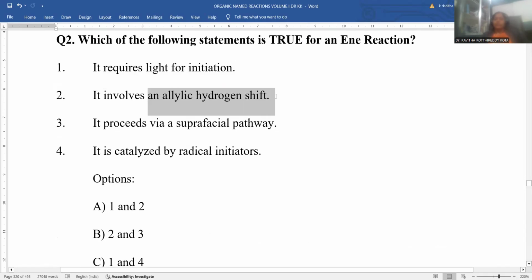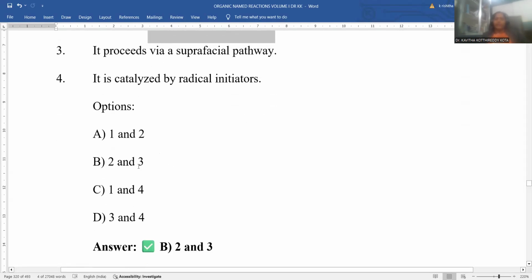Allylic hydrogen shift is the mandatory condition. Here the three mandatory conditions are there. One is allylic hydrogen shift, second is the sigma bond formation, third is a pi bond migration. So among the three, one is fulfilled in option number 2, so option number 2 is correct.